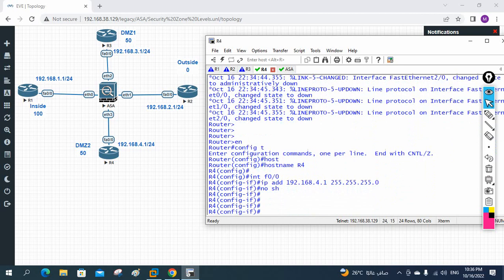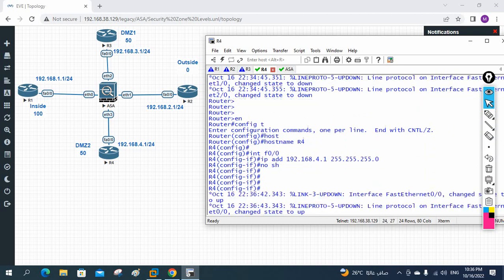Okay, so what I done, just I assign the IP address to all the devices, that is all router devices. And also what I will do here, I need to send all the traffic towards the ISP, or we can say towards the firewall. Okay, this is our firewall. I need to forward all my traffic towards the firewall, from here also, from here also, from here also, from here also.